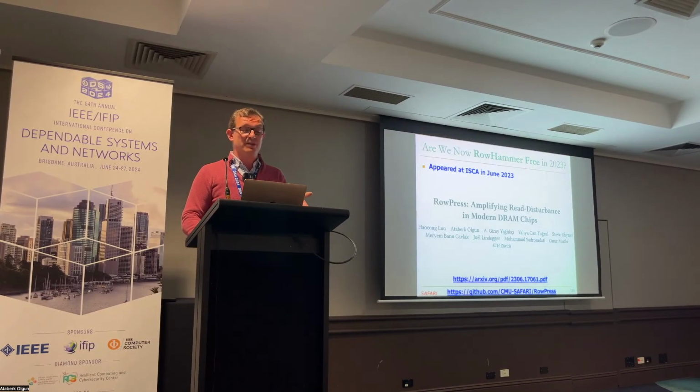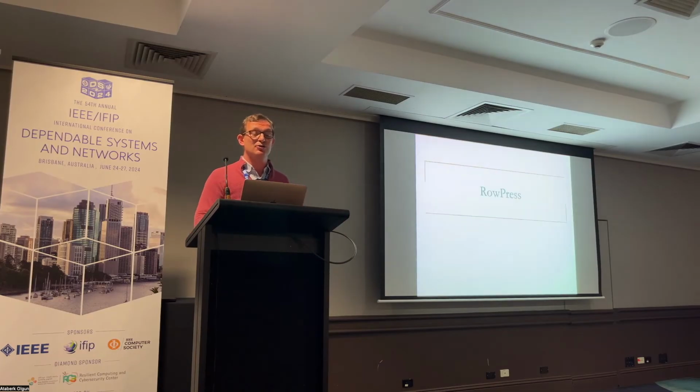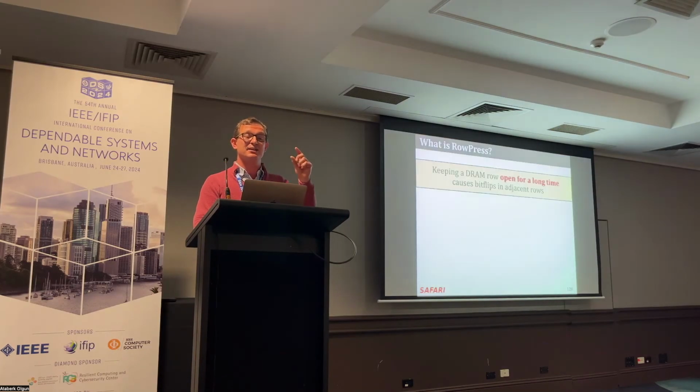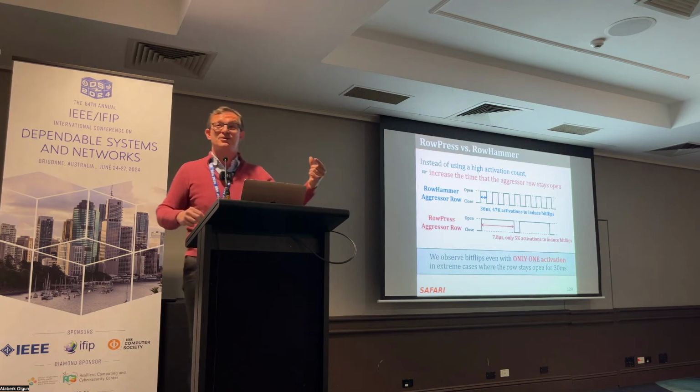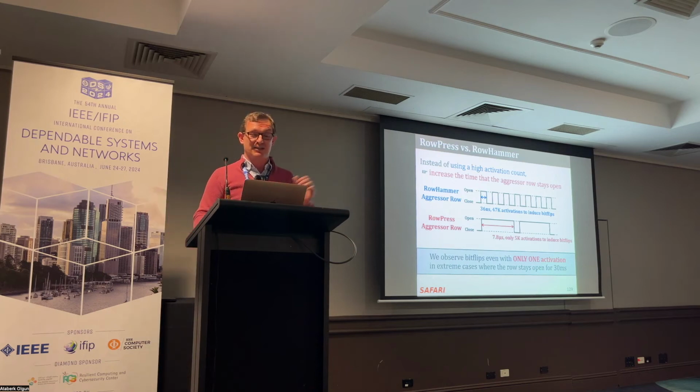Since we don't have a lot of time, we showed last year that you could actually induce bit flips by keeping a single row active for a long time. This is called RowPress, and it is very different from RowHammer, it turns out. This picture shows the example. RowHammer: you keep activating a row many times. RowPress: you keep the row active for a longer time. And you get bit flips at much smaller hammer counts, less than 1K today.